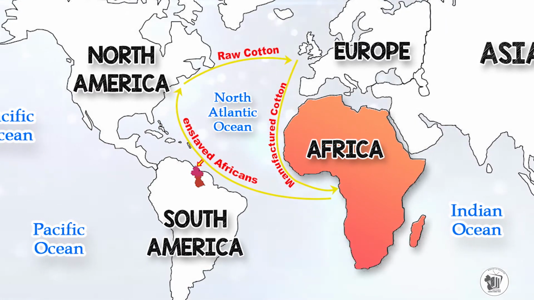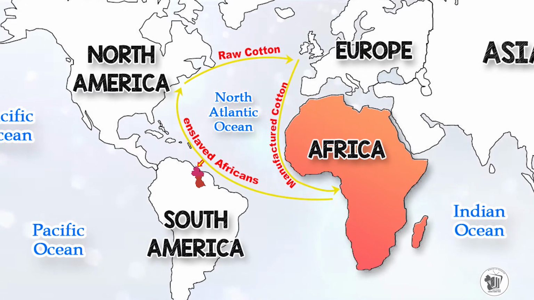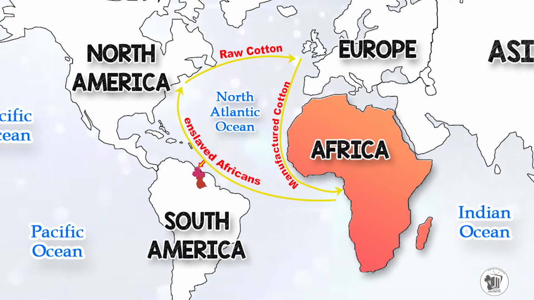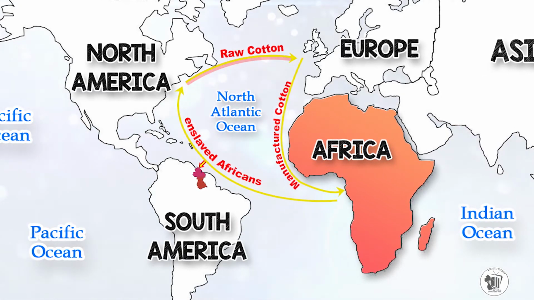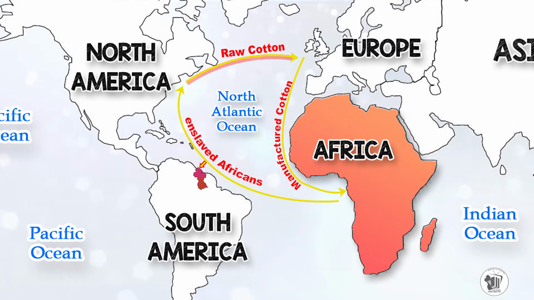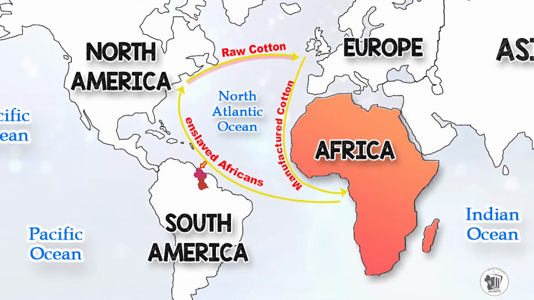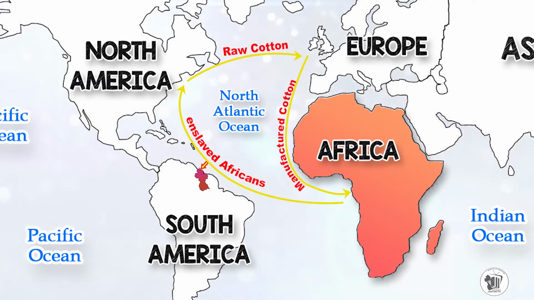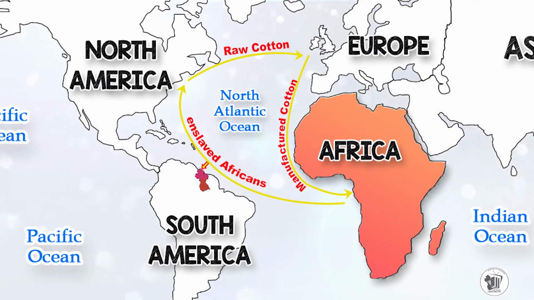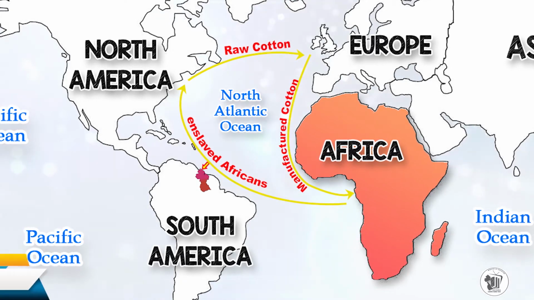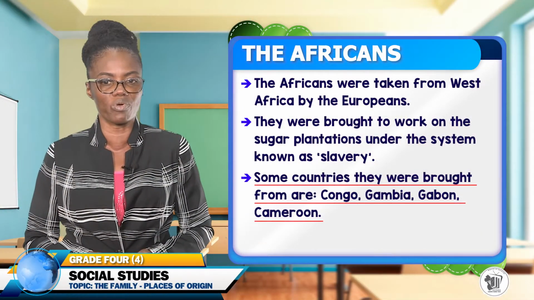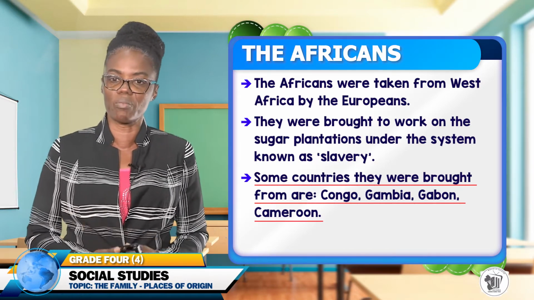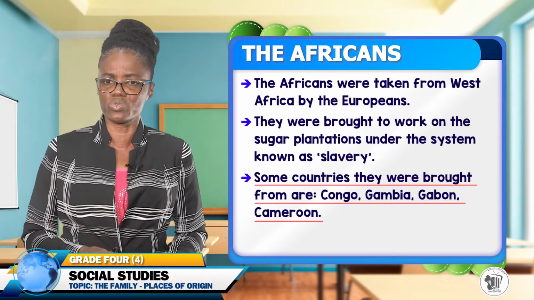As they went to North America, they exchanged some of what they had for raw cotton. So raw cotton was taken from North America over to Europe. And so those triangles are known as the triangular trade. And so that is how Africans were brought to South America, specifically to Guyana. Where were they brought from? Parts of West Africa, like Congo, Gambia, Gabon, and Cameroon.